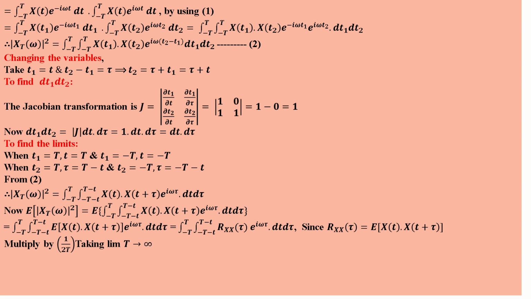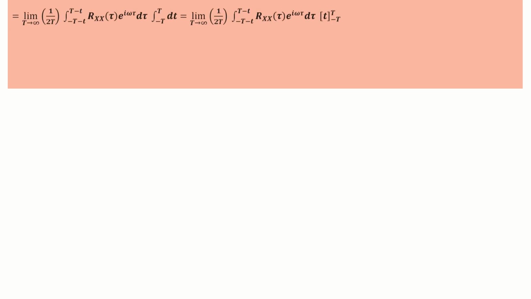Multiplying by 1 by 2T and taking the limit T tends to infinity, we get the limit as T tends to infinity of 1 by 2T times the expected value of the modulus of X_T(ω) squared, which is equal to the limit of 1 by 2T times the double integral of R_x(τ) e^(iωτ) dt dτ. We separate the integral: the limit of 1 by 2T, integral of R(τ) e^(iωτ) dτ, and integral from minus T to plus T dt.